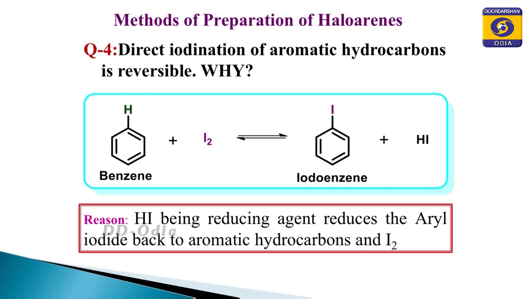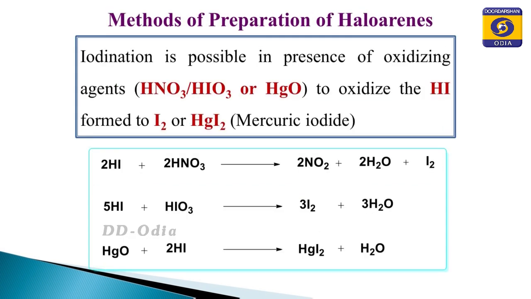Now, why are we using the oxidizing agent? That is because the hydrogen iodide that you obtain behaves as a reducing agent. Since it behaves as a reducing agent, it reduces the iodobenzene to the aromatic hydrocarbon, benzene. But when we use the oxidizing agents, nitric acid or hydriodic acid, they combine with hydrogen iodide producing iodine.